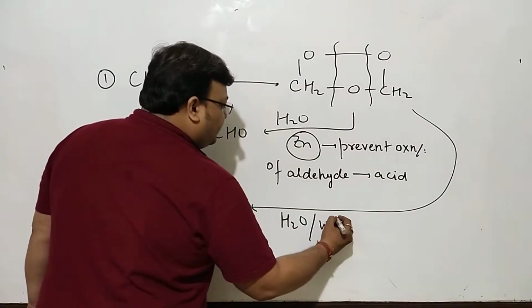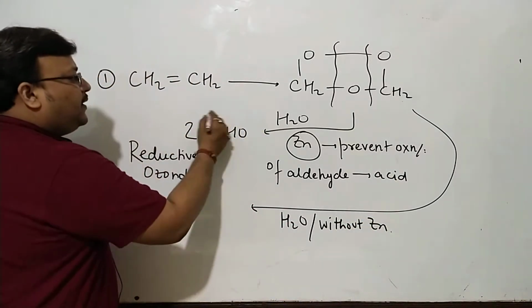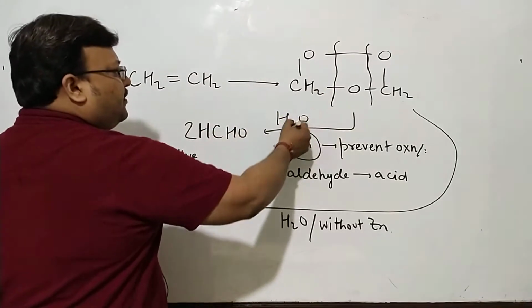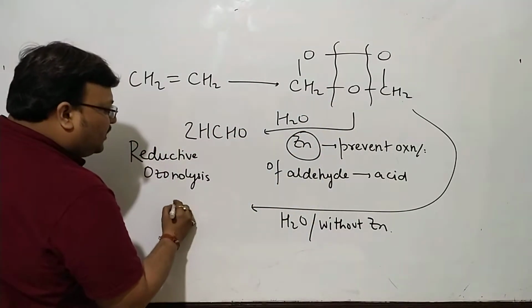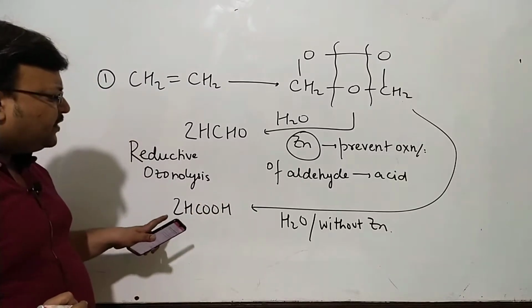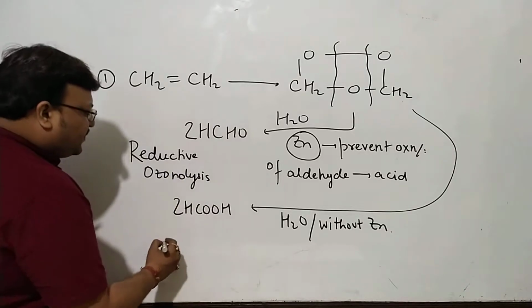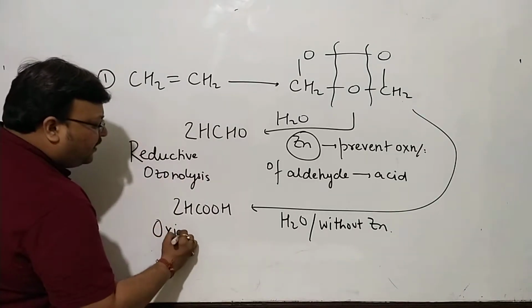Without zinc, with only H2O, the formaldehyde gets oxidized by the peroxide and you get 2 moles of formic acid. When you get an acid instead of an aldehyde, it becomes oxidative ozonolysis.